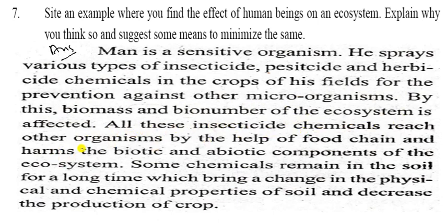All these insecticide chemicals reach other organisms with the help of the food chain and harm the biotic and abiotic components of the ecosystem.